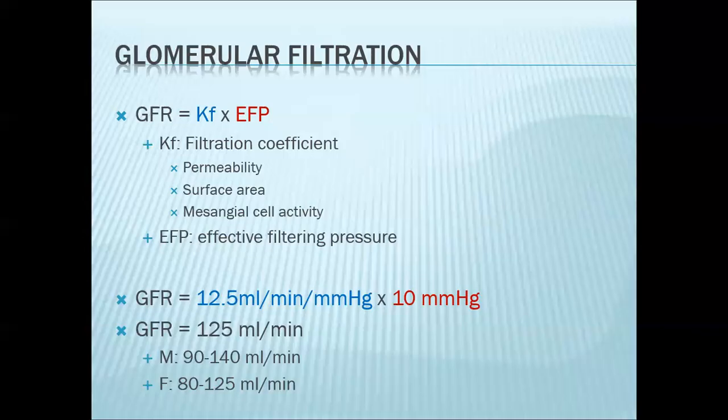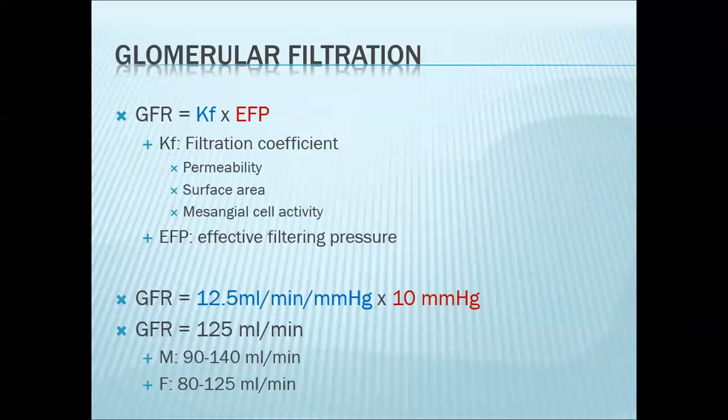As we mentioned a while ago, the mesangial cells are able to produce vasoactive mediators that can also affect both Kf and your effective filtering pressure by changing the caliber of your arterioles, your afferent and your efferent arterioles. Depending on which type of vasoactive mediator is produced, the Starling forces inside the glomerulus will be altered.